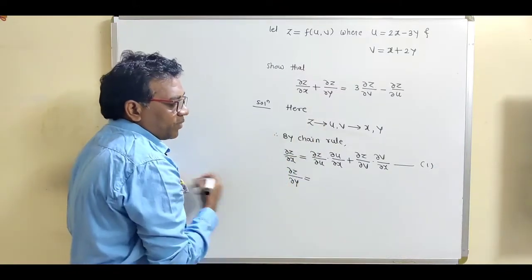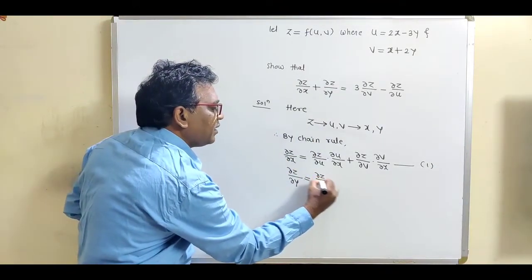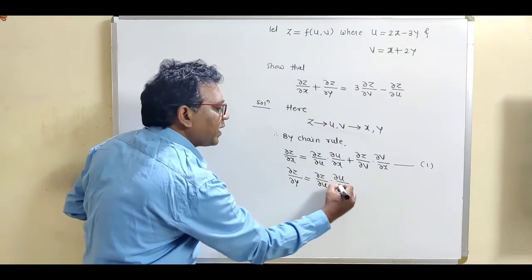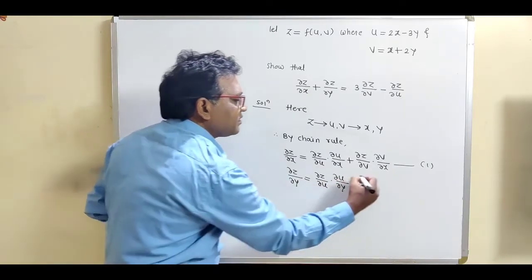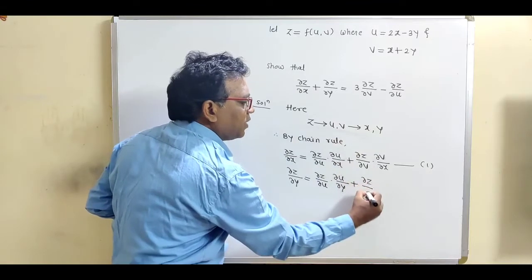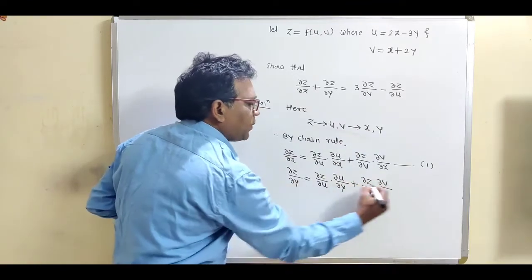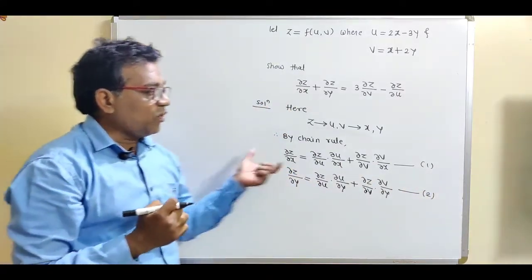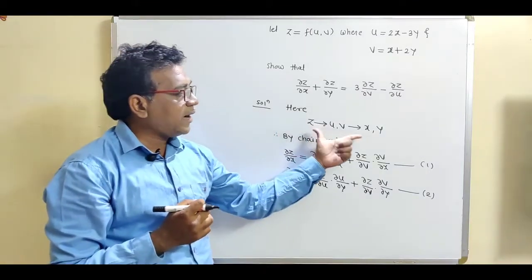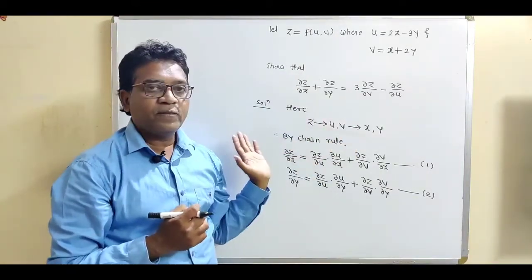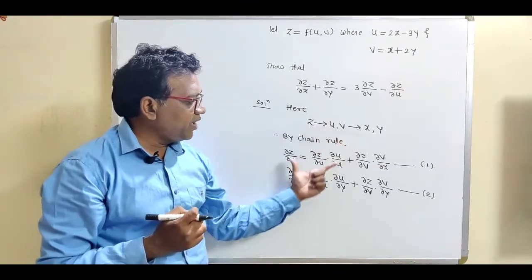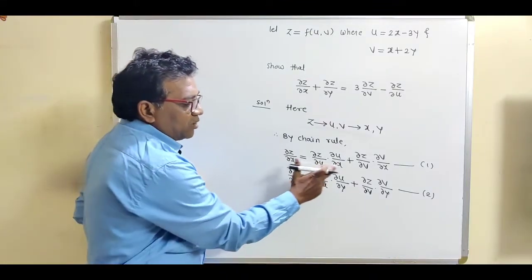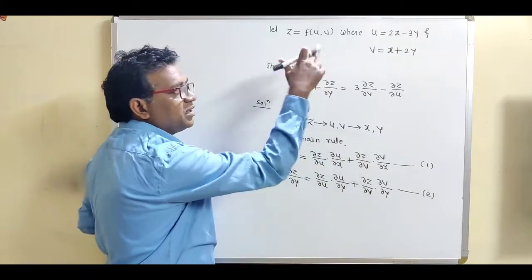Write down the second rule, del z by del y. This is given by del z by del u times del u by del y, plus del z by del v times del v by del y. This is equation number 2. So what is the first step? First of all, identify the given chain from our example, and from the given chain write the corresponding chain rule. Now what is the next step? Find out these four partial derivatives by using u and v.